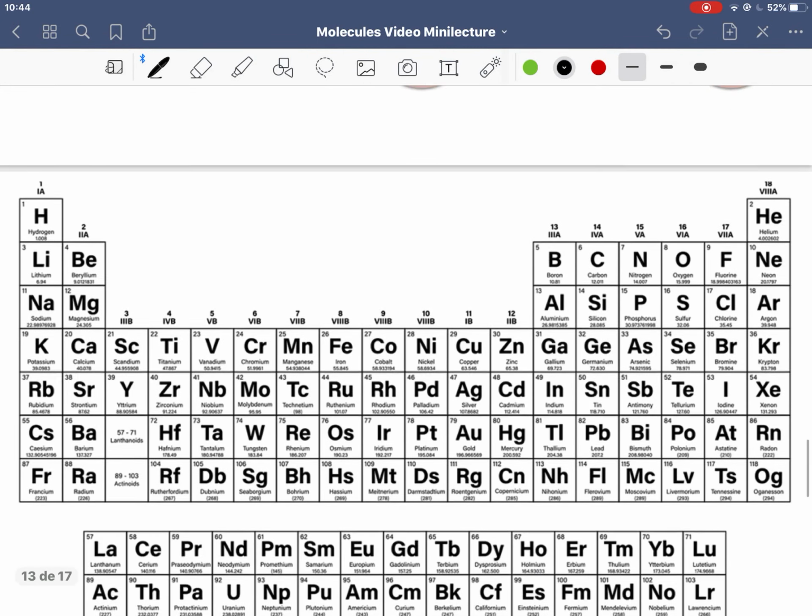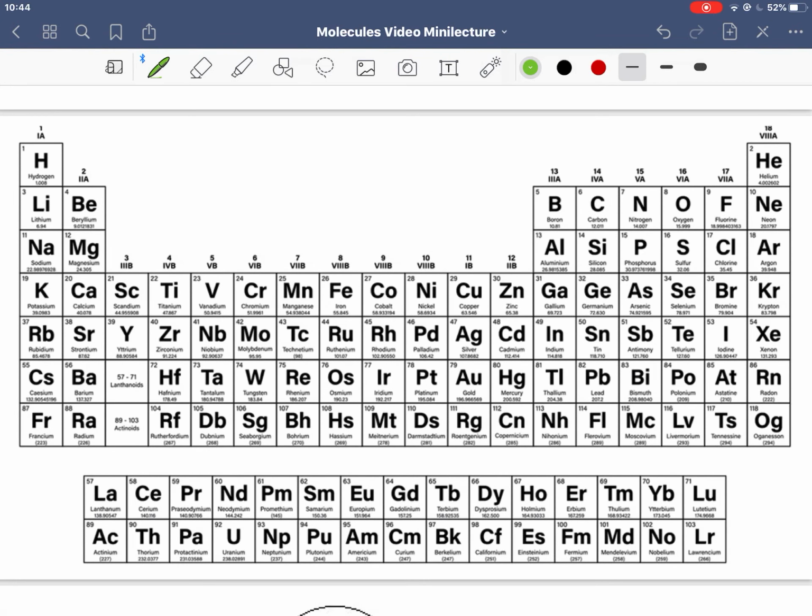Why is that? Well, it actually goes back to what we were looking at with the periodic table and valence electrons. Hopefully you remember, in this first group here, there is always 1 valence electron, 1 electron in the outermost energy level. In our second group, how many valence electrons would be in group 2? 2 valence electrons. Main group 3 or group 13 has 3 valence electrons. Group 14, 4 valence electrons, 5 valence electrons, 6 valence electrons, 7 valence electrons, and 8 valence electrons.